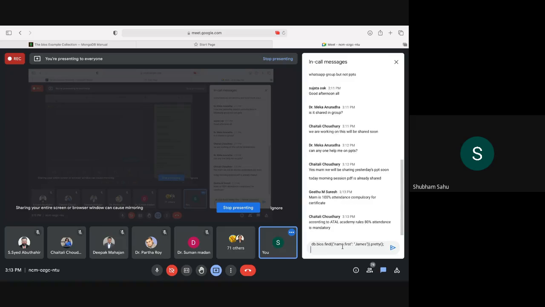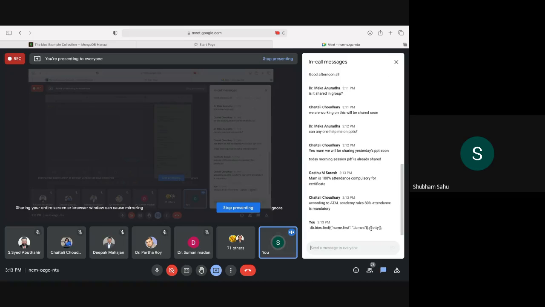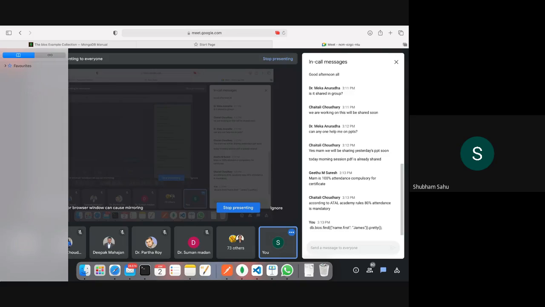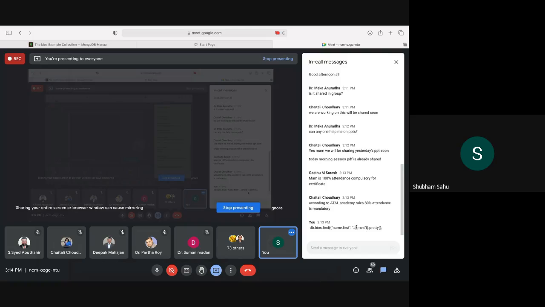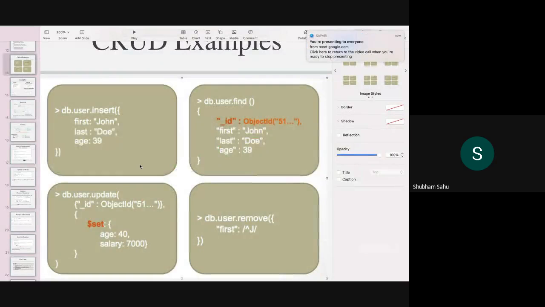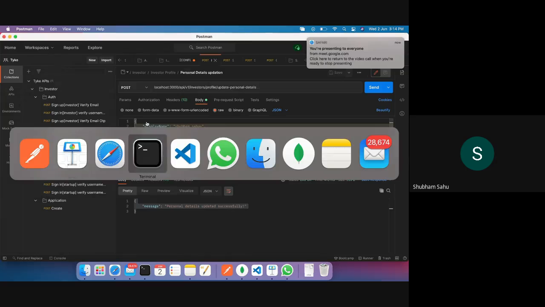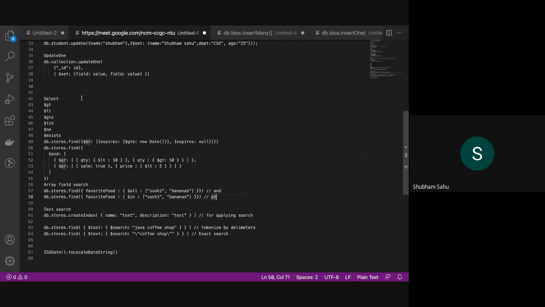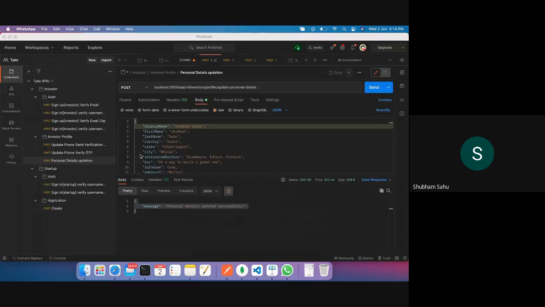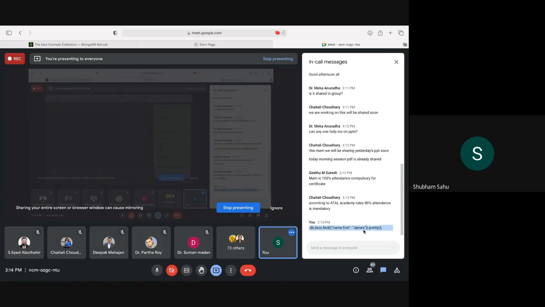Just try it here. Pretty is not mandatory when you are writing in any specific language like Java, Node.js, or PHP. It is just to make the Mongo shell output more interactive. So that's the fun of using pretty. Please try it out, and then we'll move further. I'll be coming up with other options which we can put for the filter.